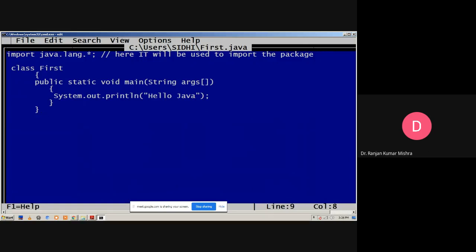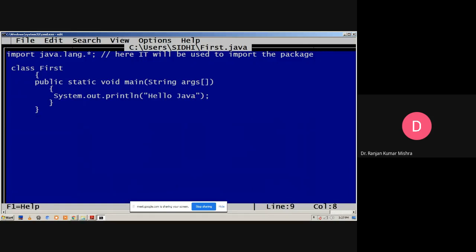It is not necessary, but it is the naming convention for class names in Java, because a package is also a collection of different classes, and in packages the names of all classes start with capital letters. So we should try to start the class name with a capital letter.